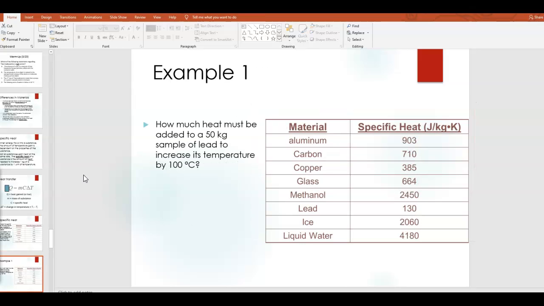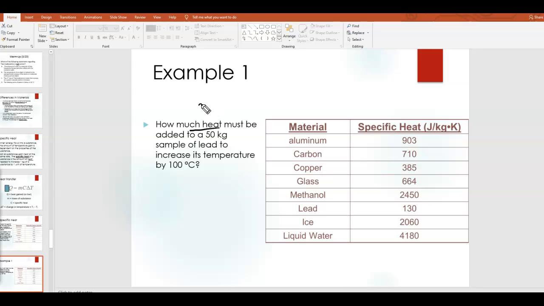So let's take a look at an example. We're just going to do a very basic calculation with our equation. Example 1 says, how much heat must be added to a 50 kilogram sample of lead to increase its temperature by 100 degrees Celsius? Okay, so first we need to identify our givens.